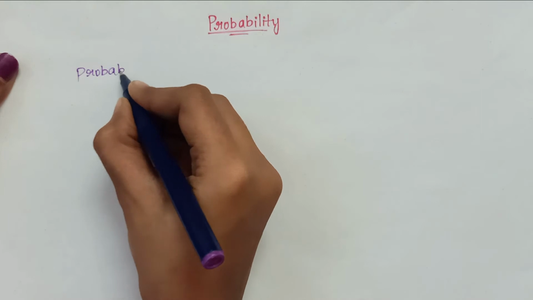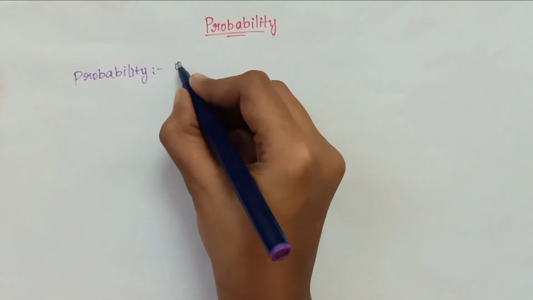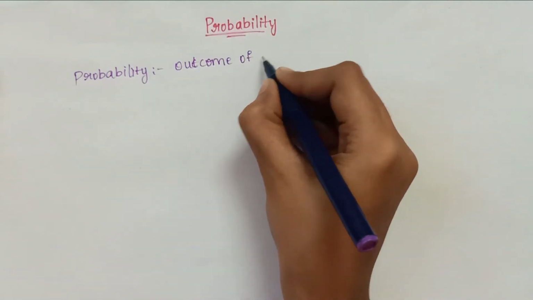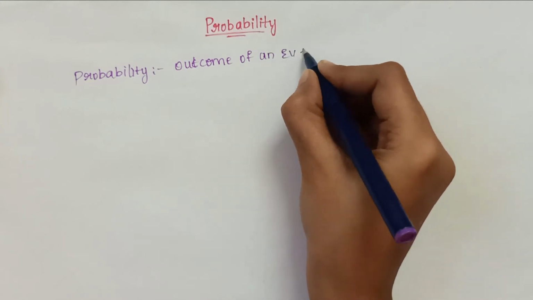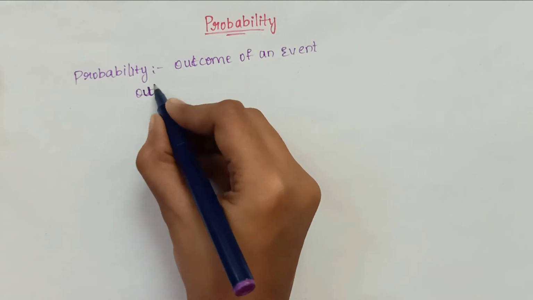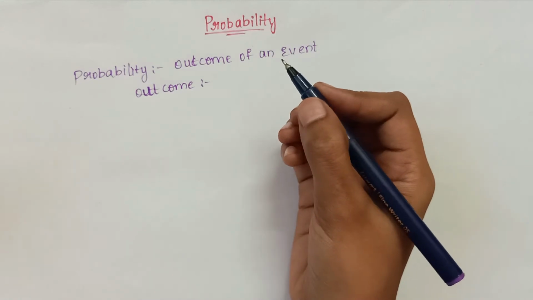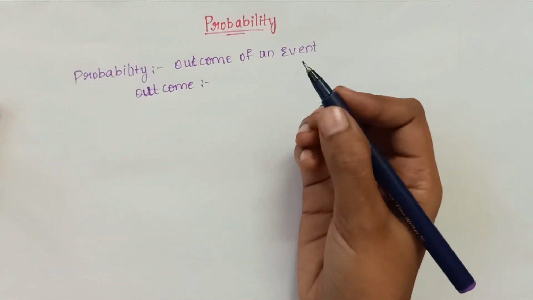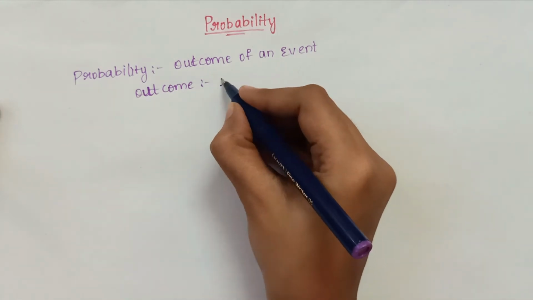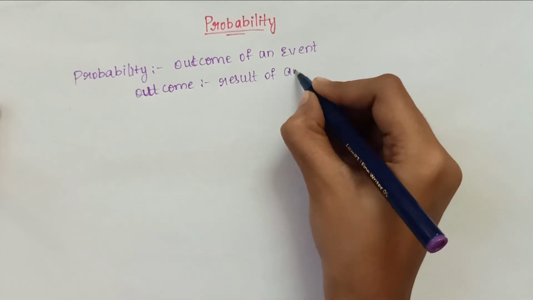Probability means which shows outcome of an event is called as probability. What is outcome? Outcome means, when you throw a die, the outcome may be 1 or 2 or 3 and so on up to 6. That may be anything. That means result of a random experiment.